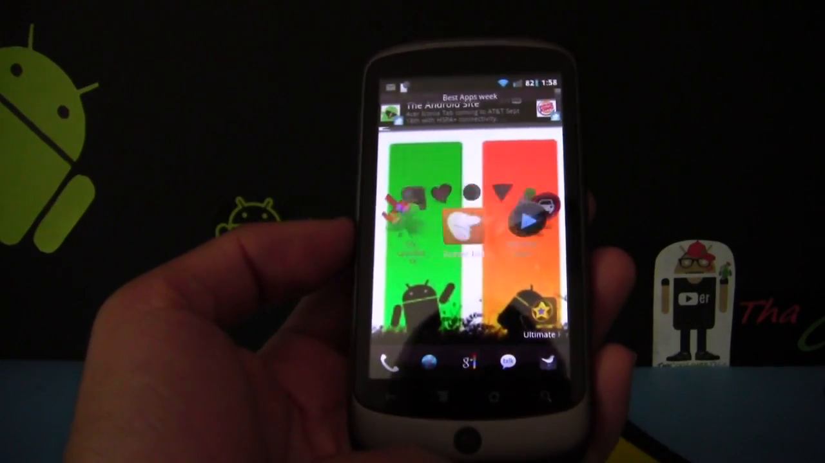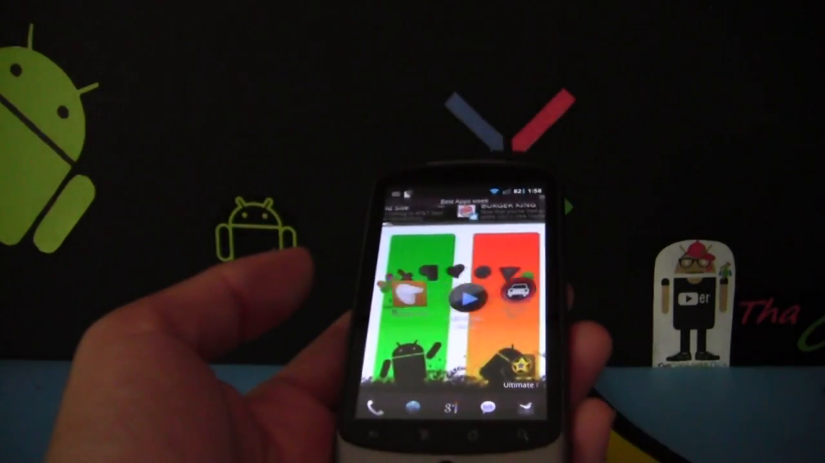And there you guys have it. These are the best apps of the week right off the market, brought to you by me, the Cool Loser.